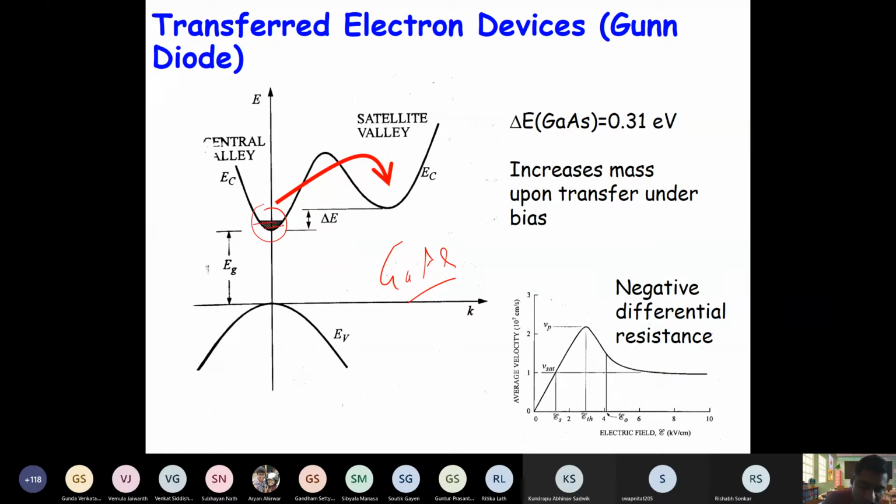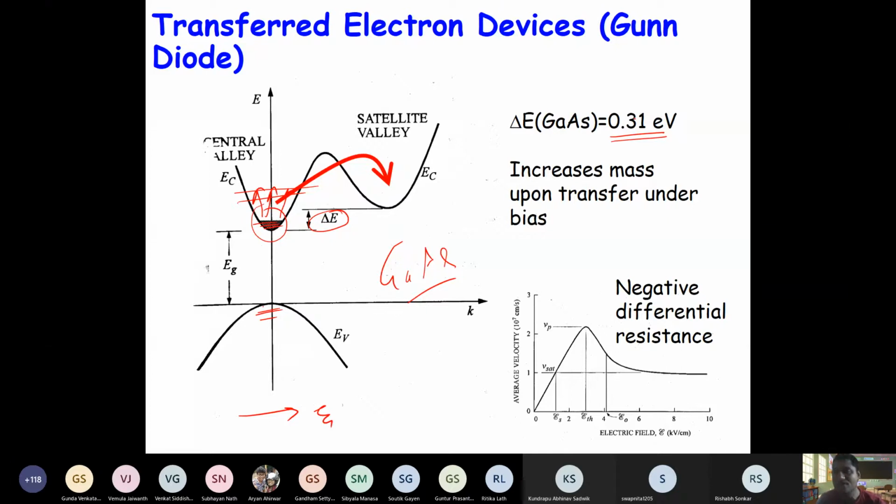So initially, your electrons are occupying this conduction band here, and holes are occupying the valence band, right? So when you apply the field, these electrons get accelerated, they get more kinetic energy, right? So they can go up in this band. Now when they cross the energy gap of these two valleys, which is 0.31 electron volt, right?